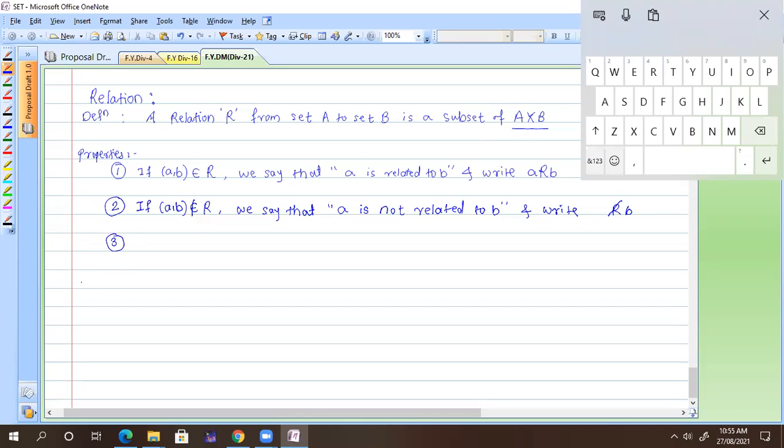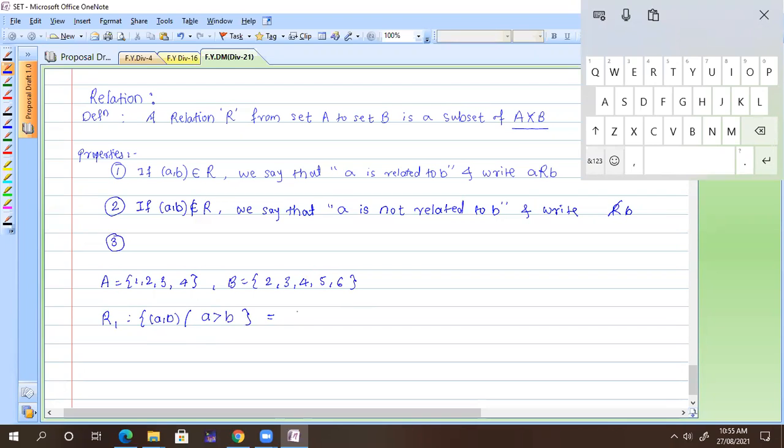Suppose my set A is 1, 2, 3, 4, and my set B is 2, 3, 4, 5, 6. I have defined my relation, which I call R1. R1 is the relation which contains elements (A, B) such that A is greater than B.